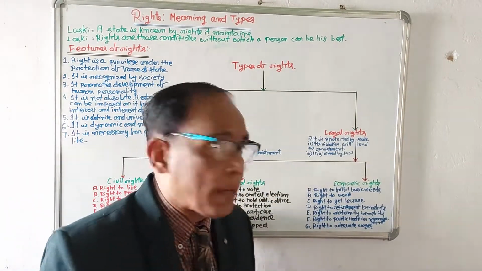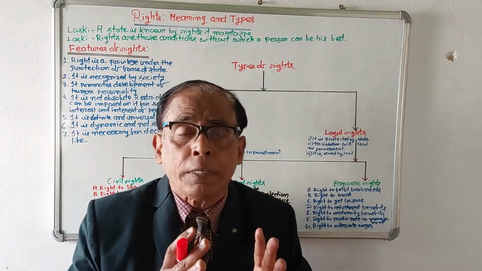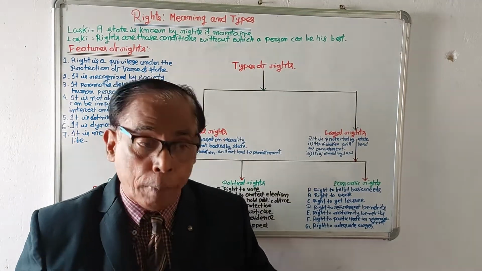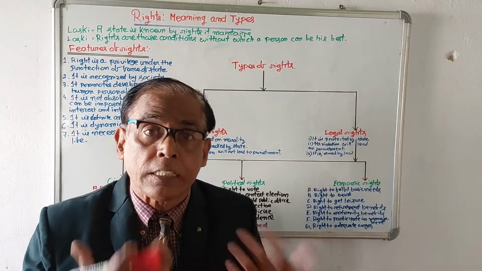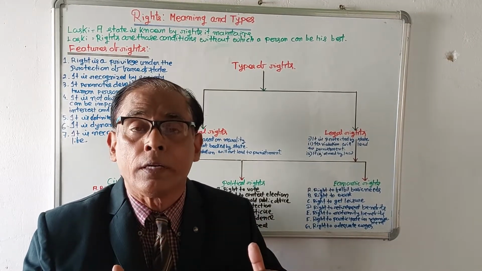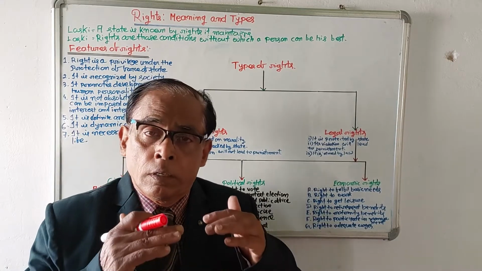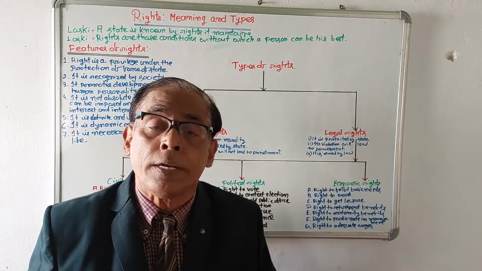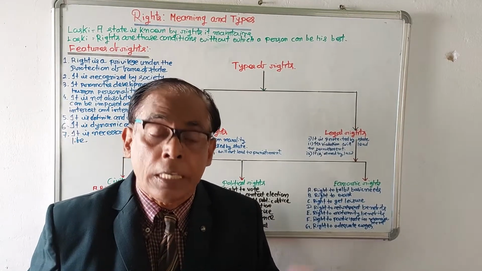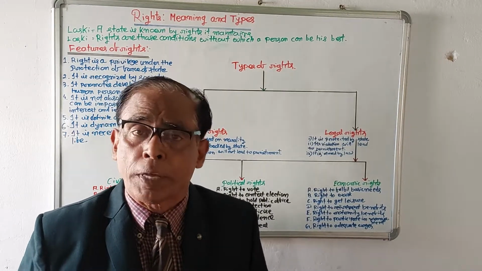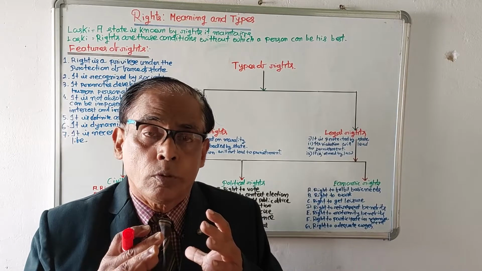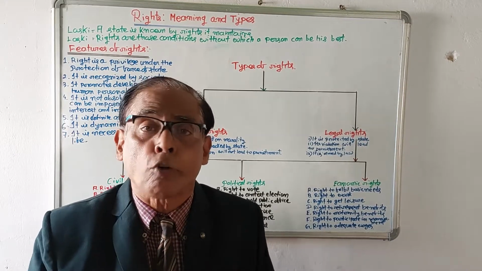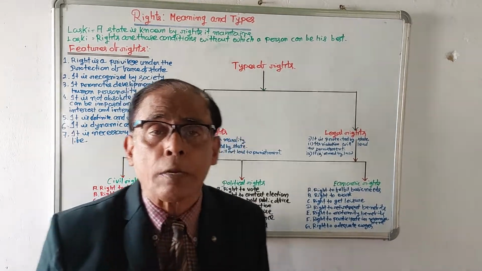Number 6, right to participate in management. Every person has the right to participate in the management. Every person will be given a chance to participate in the management. By this, he will be involved in management. He can take some steps for the benefit of the workers. So, by this, workers will be benefited. So, right to take part in management.